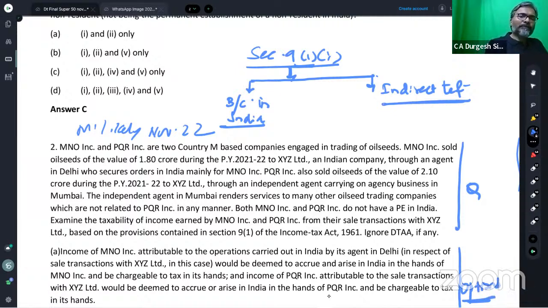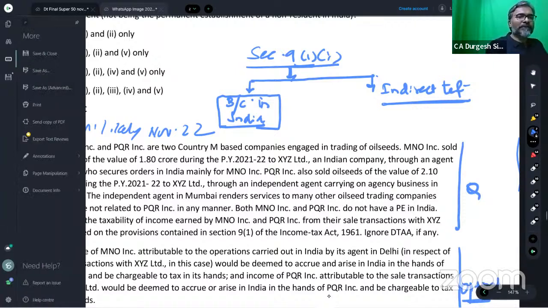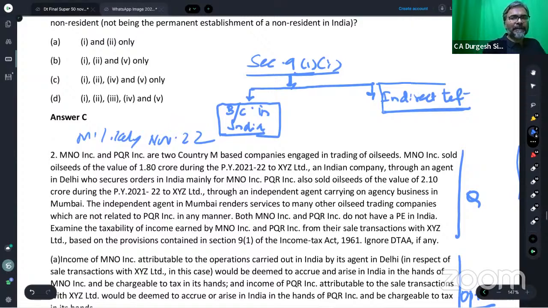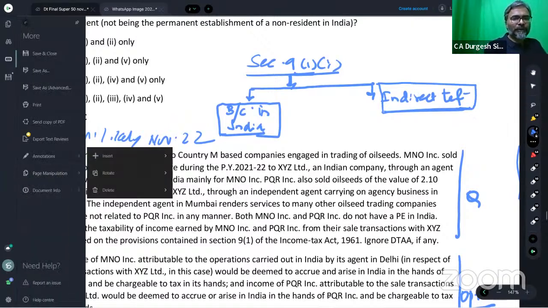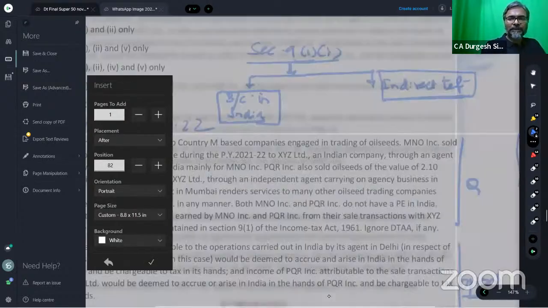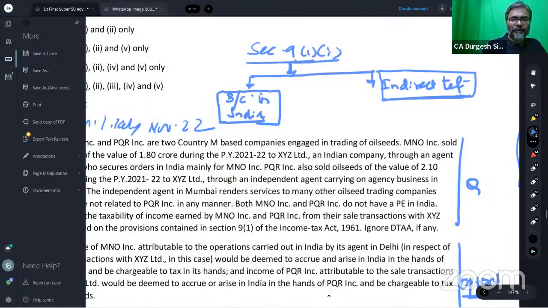Now, students, so far as the business connection is concerned, let me take you to this slide. One of the two can come in the examination, so be very careful. Let me take you through quickly, and then we will discuss this particular MCQ.